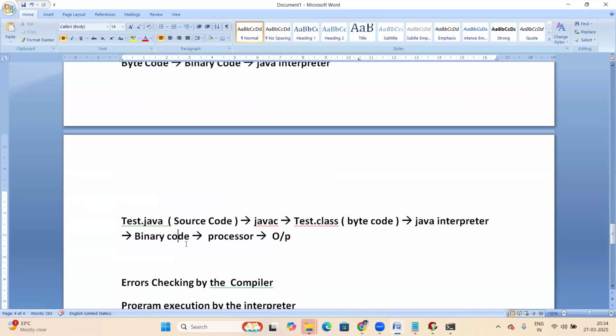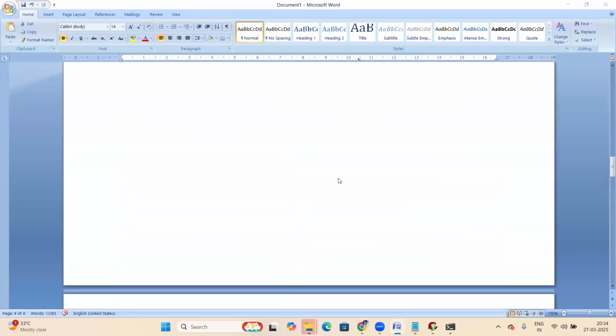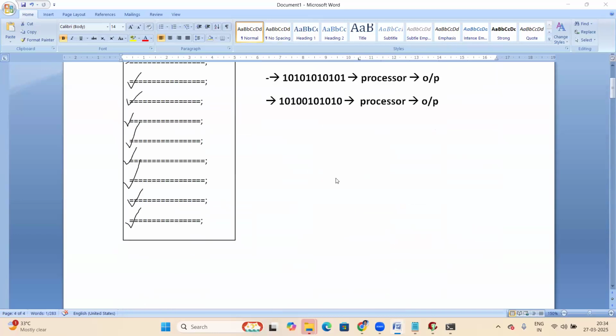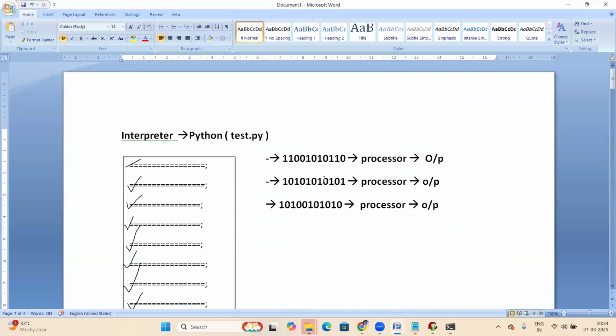Is line by line conversion coming under an exe file? No. The interpreter converts line by line and executes immediately. It won't generate an exe file, no result file. The first line is converted and given to the processor immediately, then the next line, and the next line.